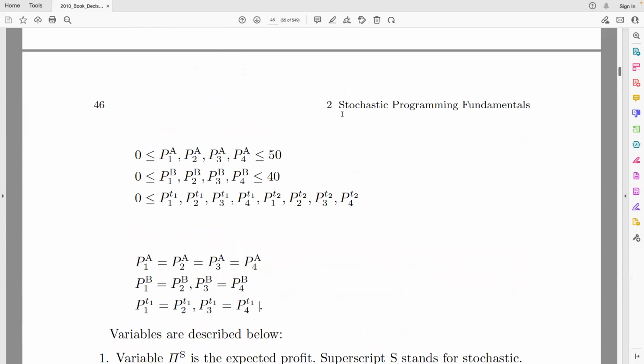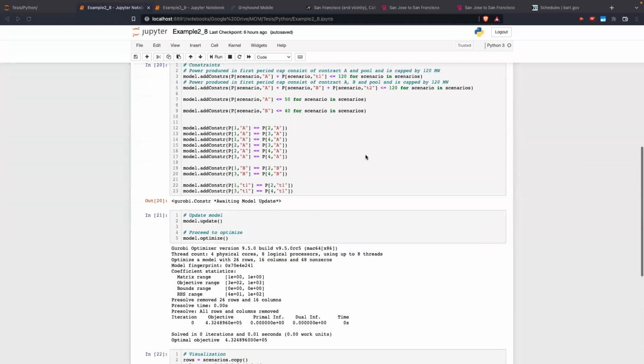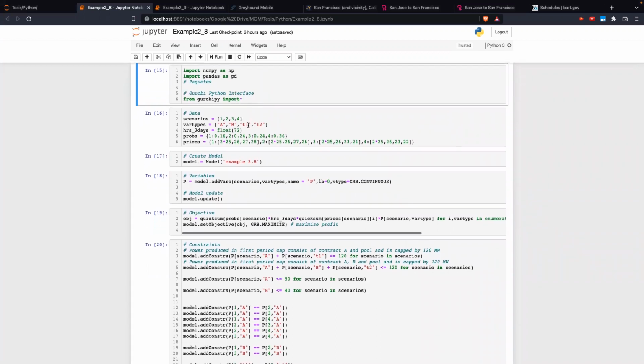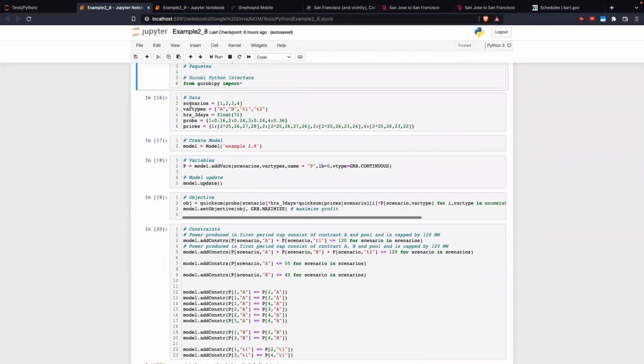So now let's move on to the code. Here is example 2.8 in code. I'm using Gurobi and Python and a Jupyter Notebook for coding this problem. From the data, I have the 4 scenarios. I have these bar types, which correspond to A, B for the 2 contracts, and T1, T2 for each of the periods. The number of hours in 3 days is 72.